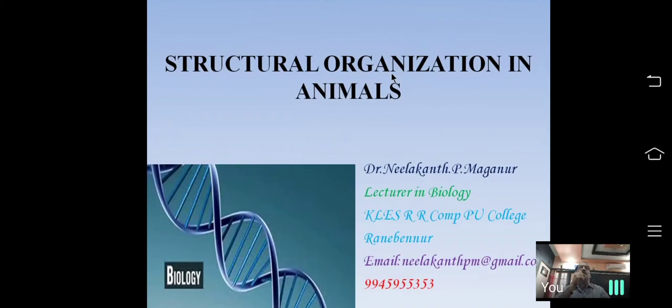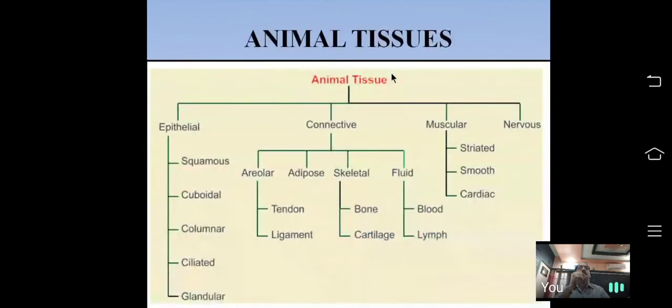First, I will explain about the types of tissue. What is a tissue? Tissue is a group of similar or dissimilar cells which perform a common function. In animals, the tissues are broadly classified into four types: epithelial tissue, connective tissue, muscular tissue, and nervous tissue. Each of the tissue again has its subtypes.